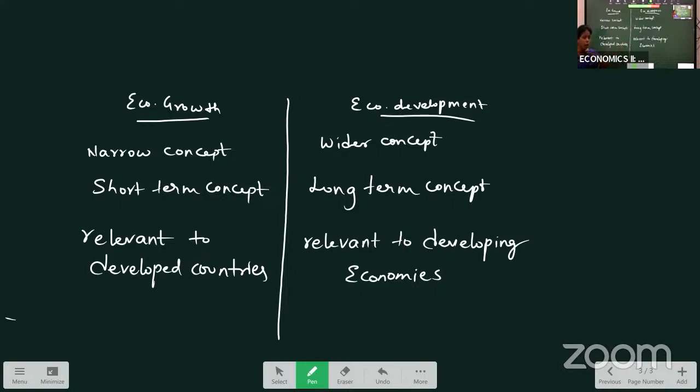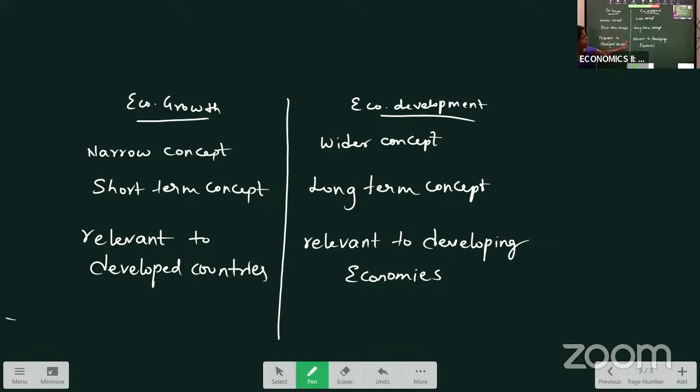So that way all the development is still going on. Now our education system is going to change, right? So with all these changes, we are still in the developing process. Still more development is required. That's why economic development is relevant to the developing economies. Okay.